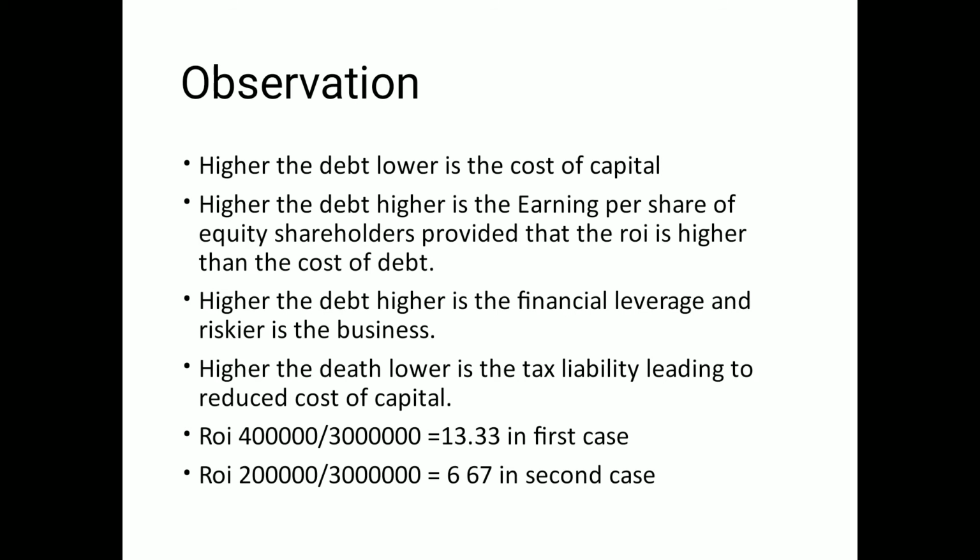But in the second case, wherein our ROI is only 6.7%, which is less than what we have to pay to the bank as an interest, that was 10%. So here we are paying more than what we are earning. So here in the second case, inclusion of debt is clearly not suggested.